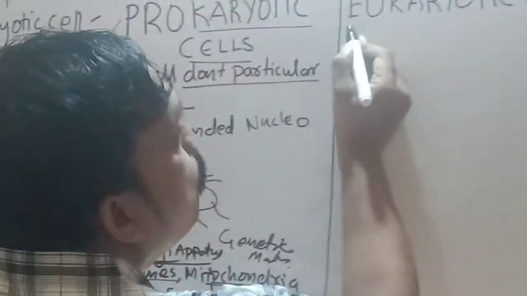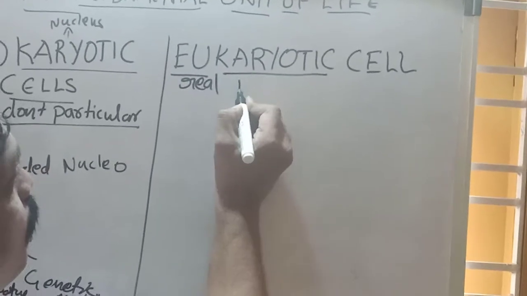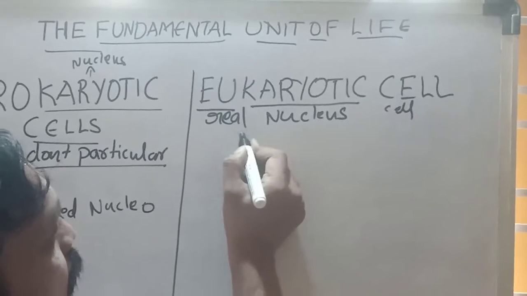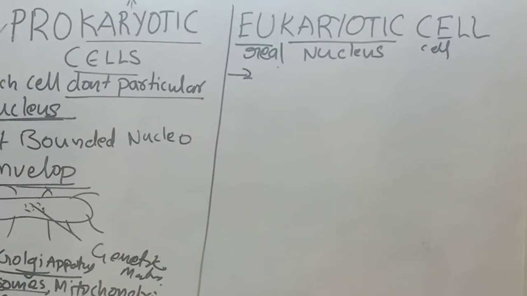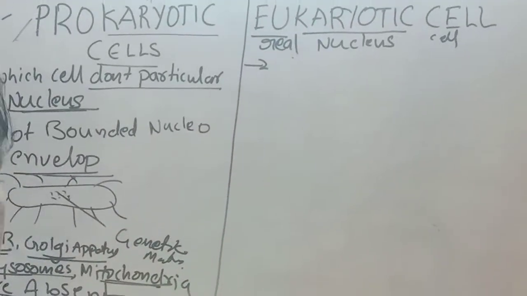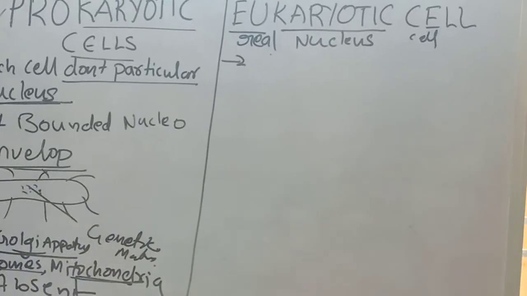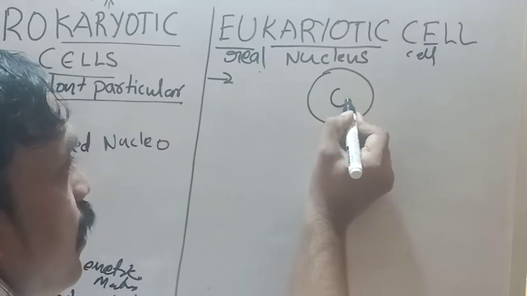Here eu means real, karyotic means nucleus, cell. This cell has a distinct, particular nucleus. A particular nucleus is there, so it is called eukaryotic cells. These cells have a distinct nucleus in the middle of the cell.